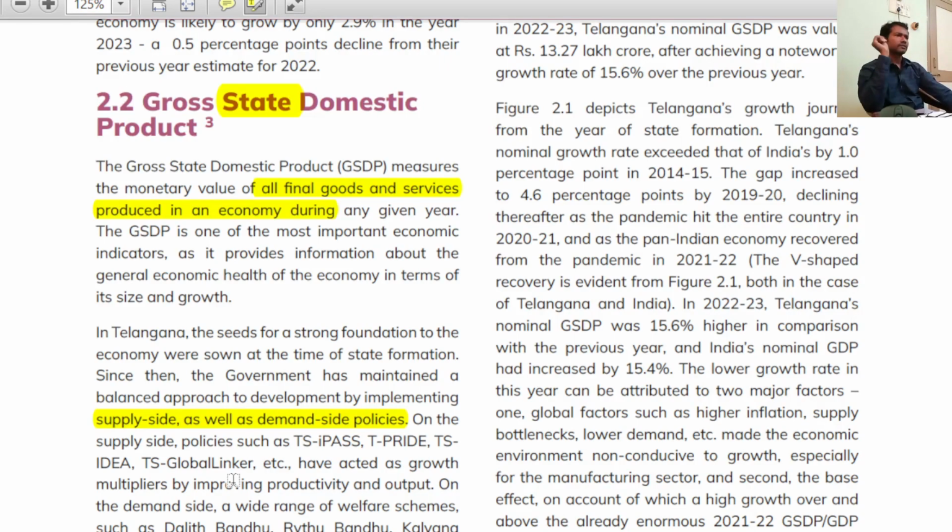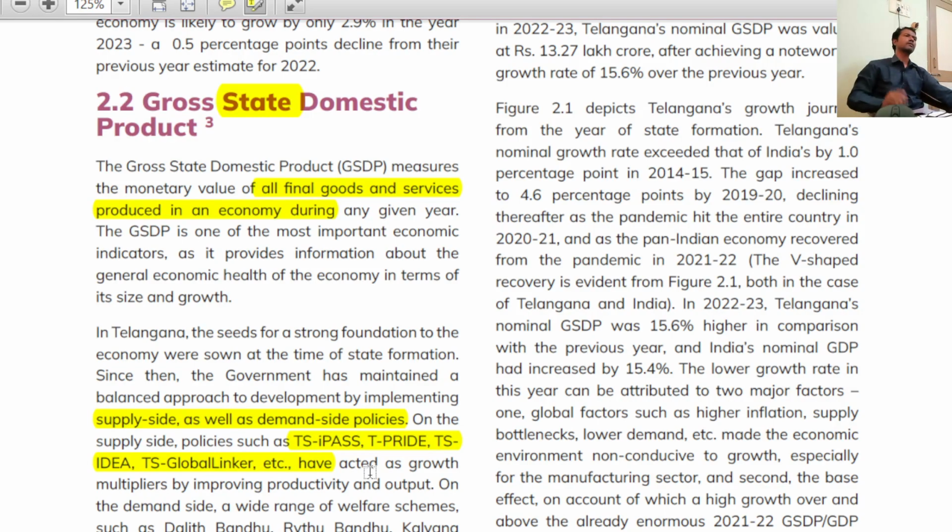This TS Global Linker creates a social media platform for small and medium enterprises. This is also a government created platform to incentivize small and medium enterprises. We will see about this again in the industrial sector. It is a separate chapter.